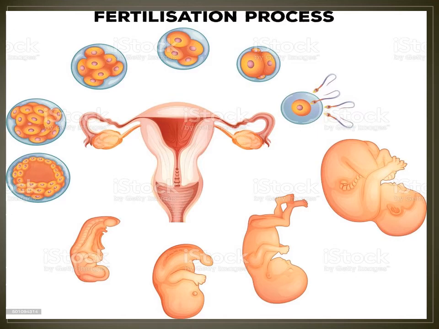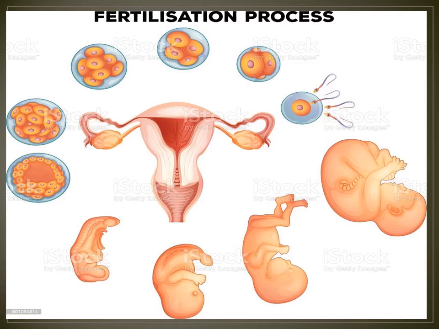Fertilization involves the fusion of sperm and the ovum to form a zygote. Sperm is going inside the ovum. Have you understood? The ovum and sperm fuse and make a zygote. The zygote starts dividing within 24 to 48 hours.